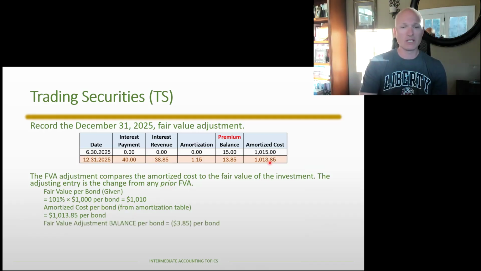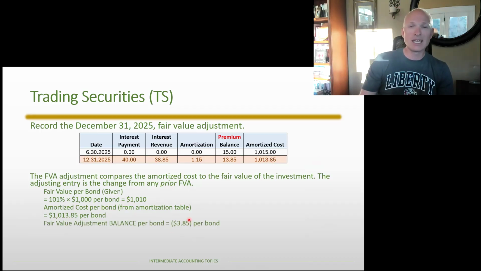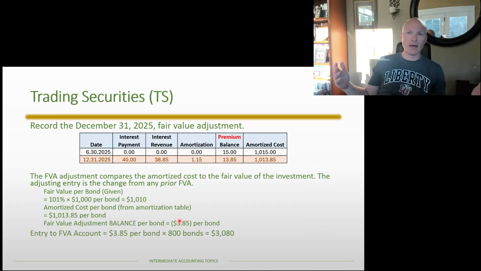It means that the balance per bond is a negative number, negative $3.85 per bond. When we compare that to the prior one, we don't have to worry about it because the prior balance was zero. So the change in the account is $3.85 per bond times 800 bonds for a total of $3,080.